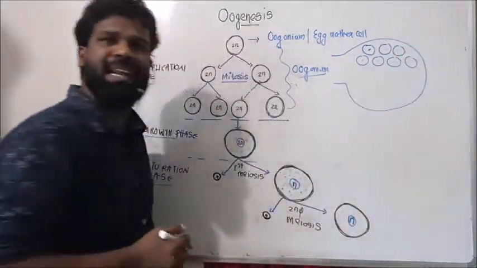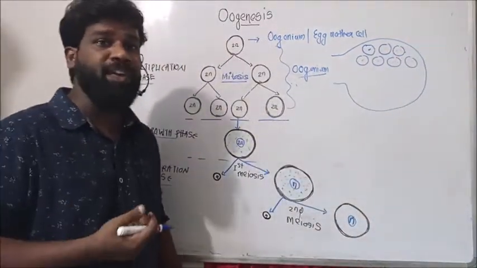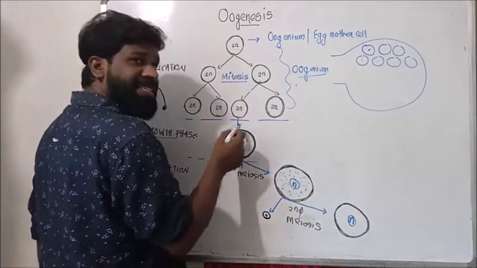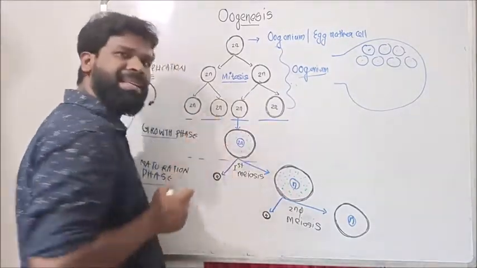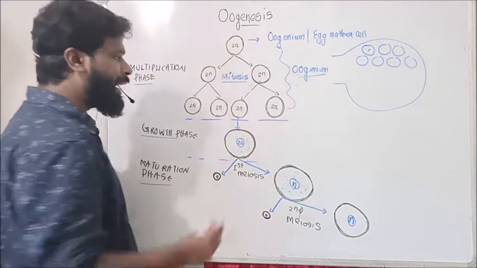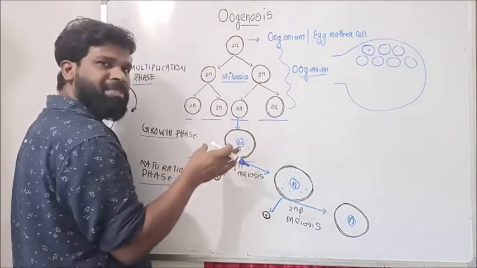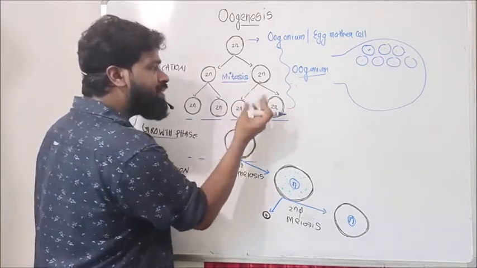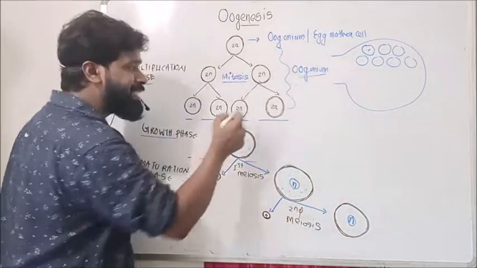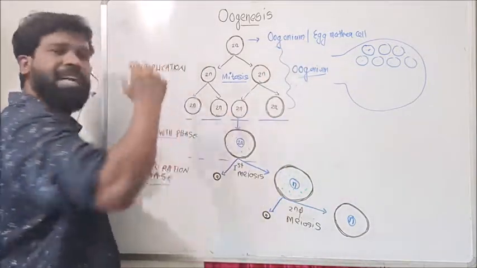Each oogonial cell grows by acquiring new nutrients and new cytoplasmic material.